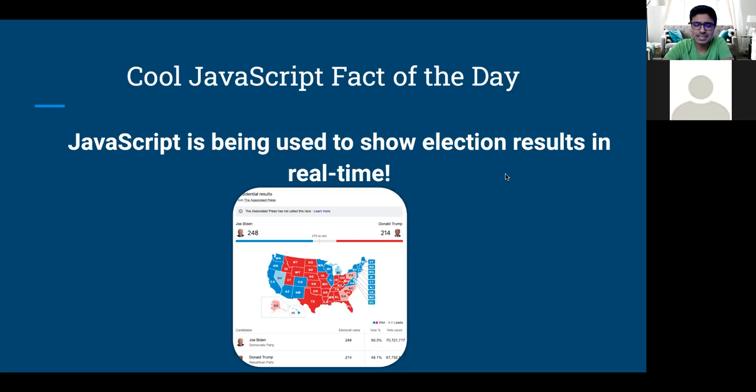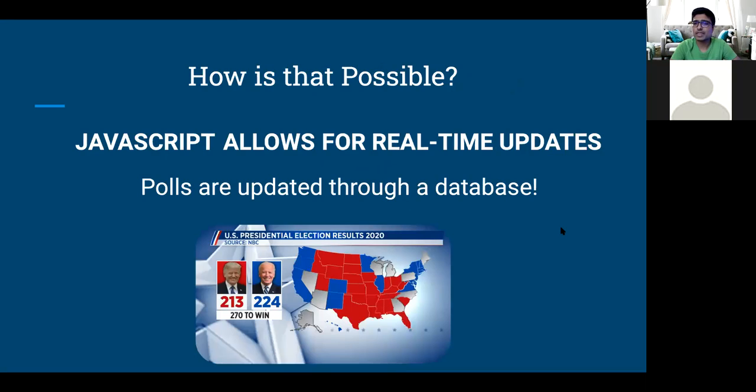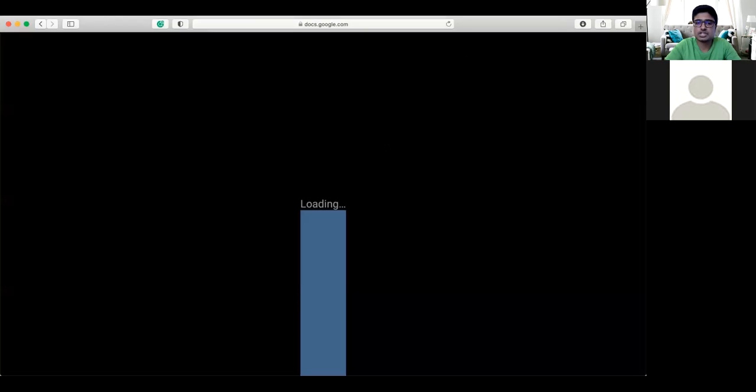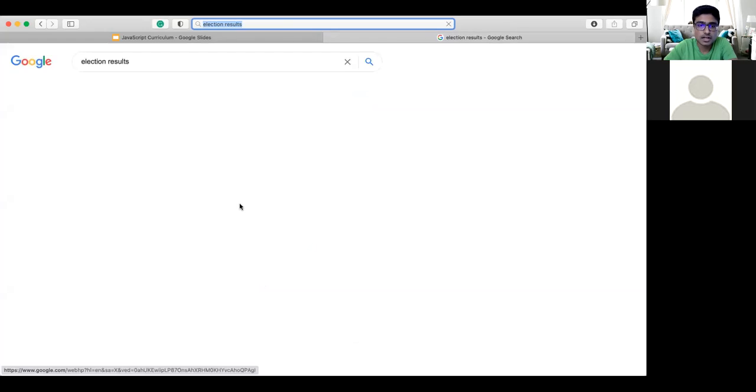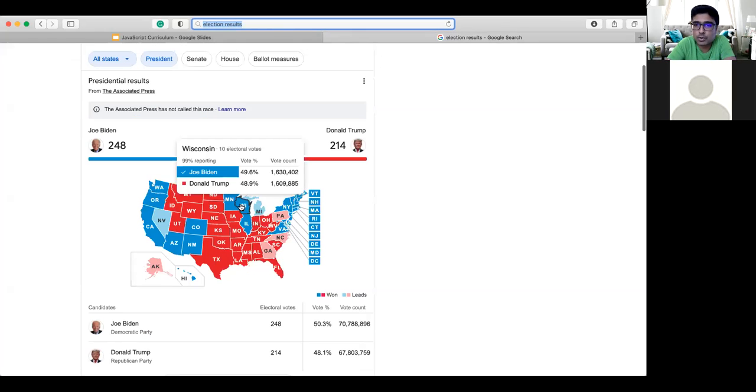How about before we actually get to how that's been happening, we talk about how that is even possible? Well, we talked in the past about how JavaScript can be connected to databases. And using that idea of a database, JavaScript allows for real-time updates to occur. So for instance, if we open up our browser and just look up election results, we can see that currently Joe Biden holds a 248 to 214 electoral vote count.